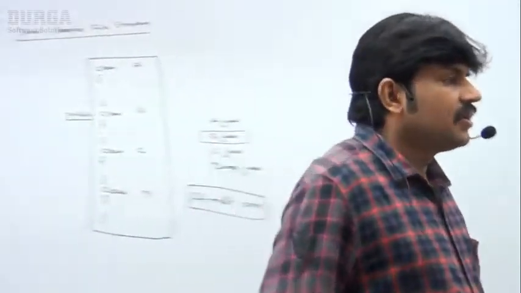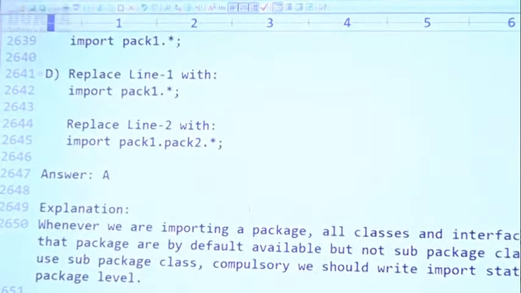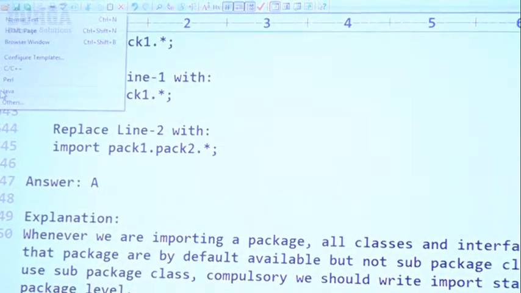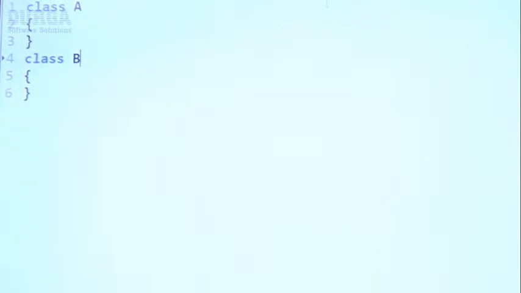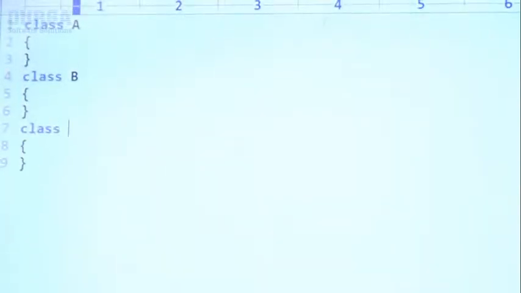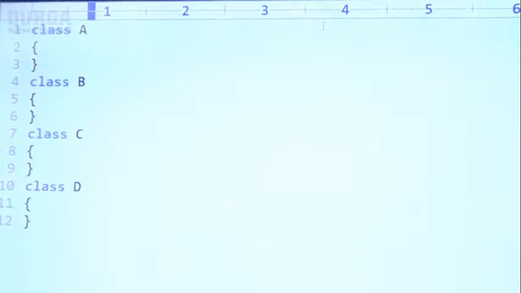Observe carefully, sir. Here I want to take a separate Java code. I am taking class A, next class B, next class C, and next class D. Have you observed? Class A, class B, class C, class D.